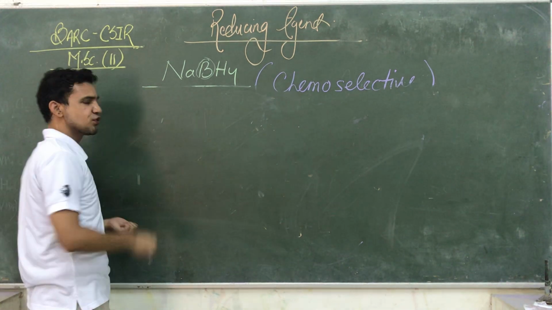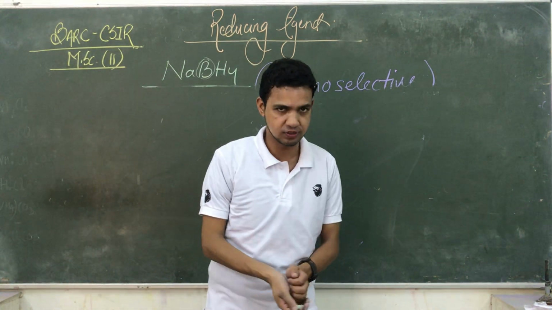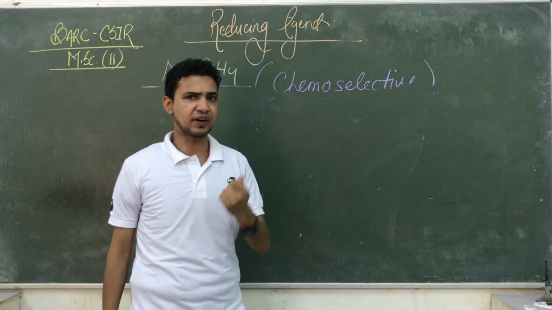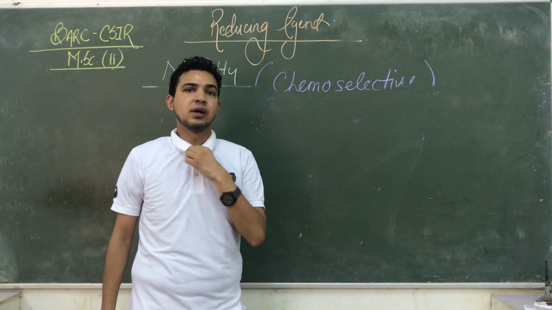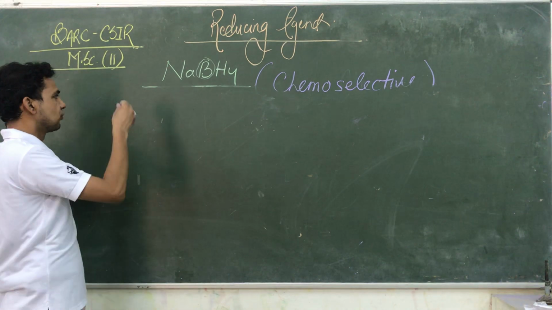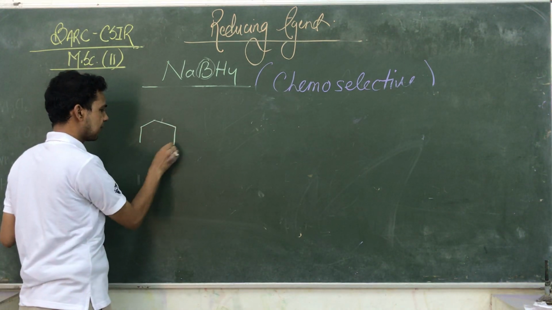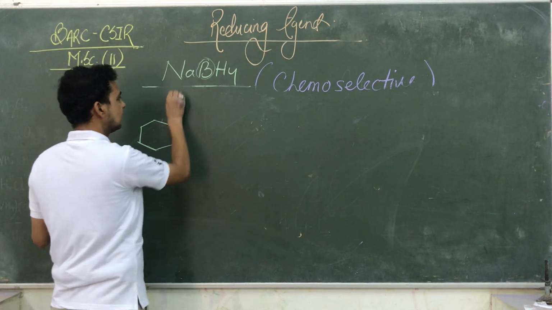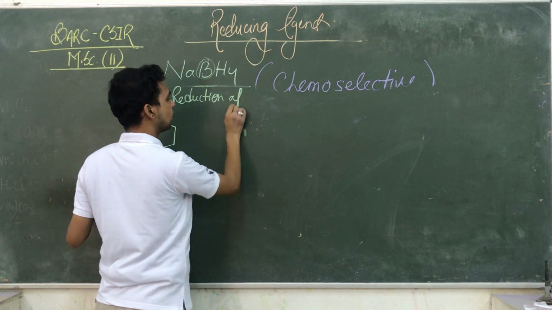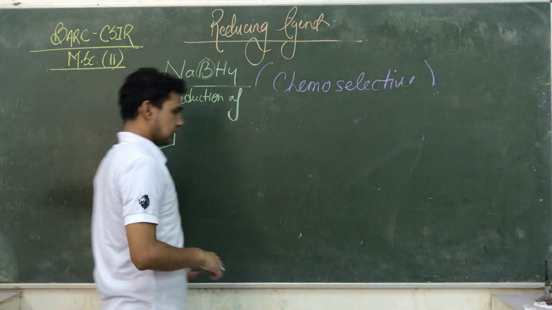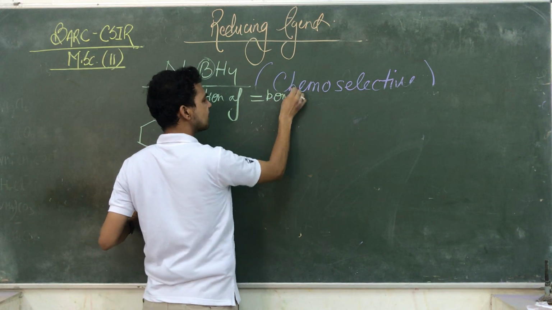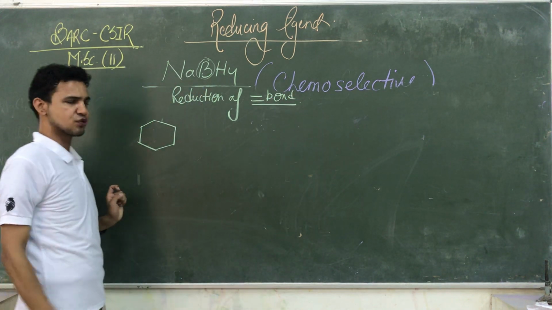See, generally NaBH4 does not affect double bonds, but in the case of some nitro compounds, it is affected by the 1,4 Michael addition. Michael addition is a kind of name reaction. So here we are giving you examples of reduction of double bonds. So this topic is reduction of double bonds. How is the double bond affected by NaBH4?